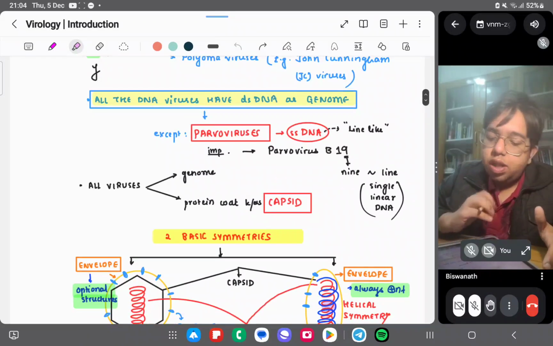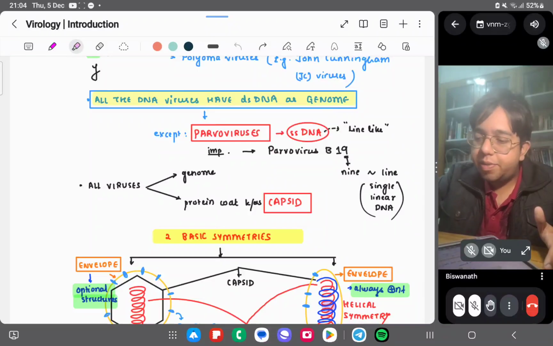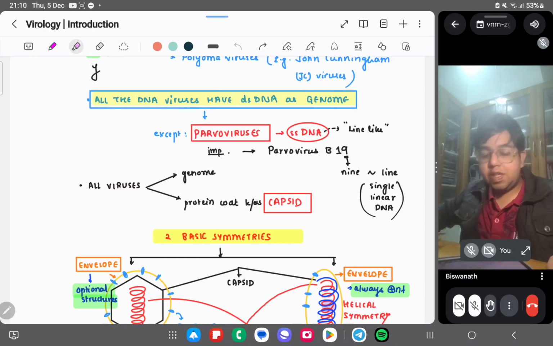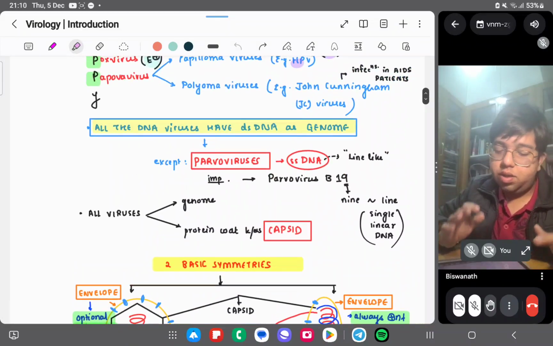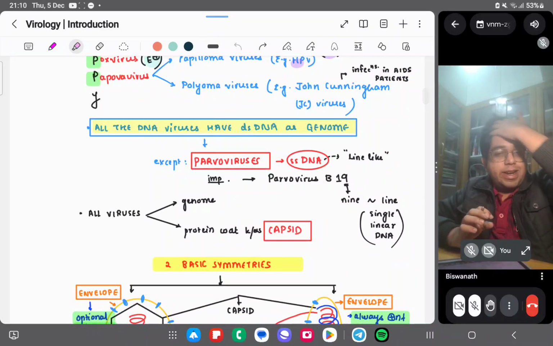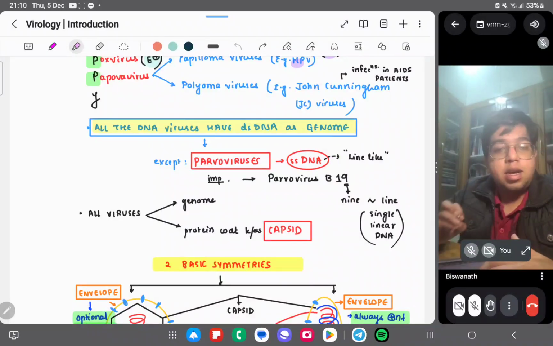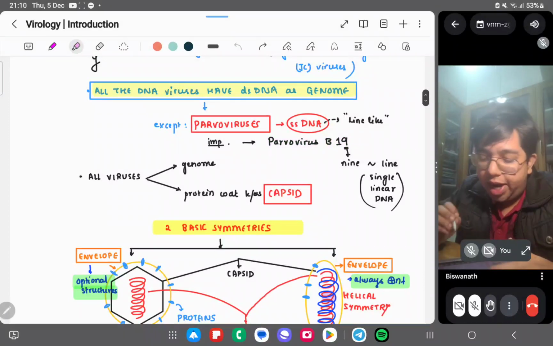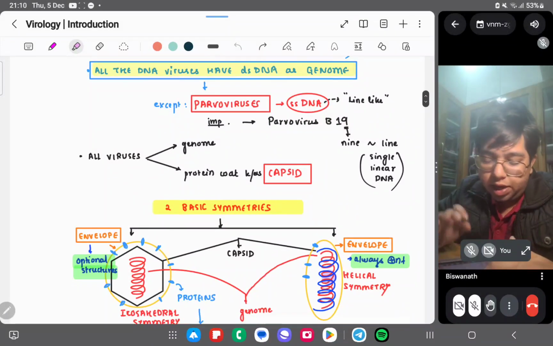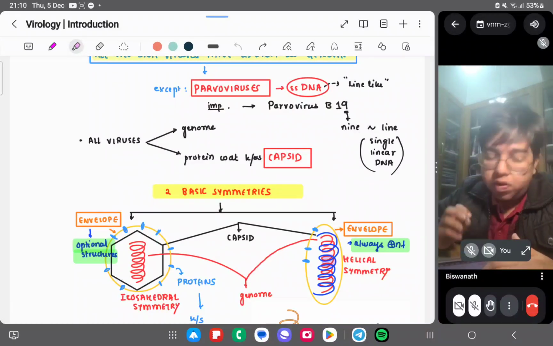So all the DNA viruses have dsDNA, double-stranded DNA, as genome, but parvovirus has ssDNA. So parvovirus has a linear ssDNA. Parvovirus B19 is the significant one that you have to read. So all viruses have a genome and a protein coat, which is known as the capsid.